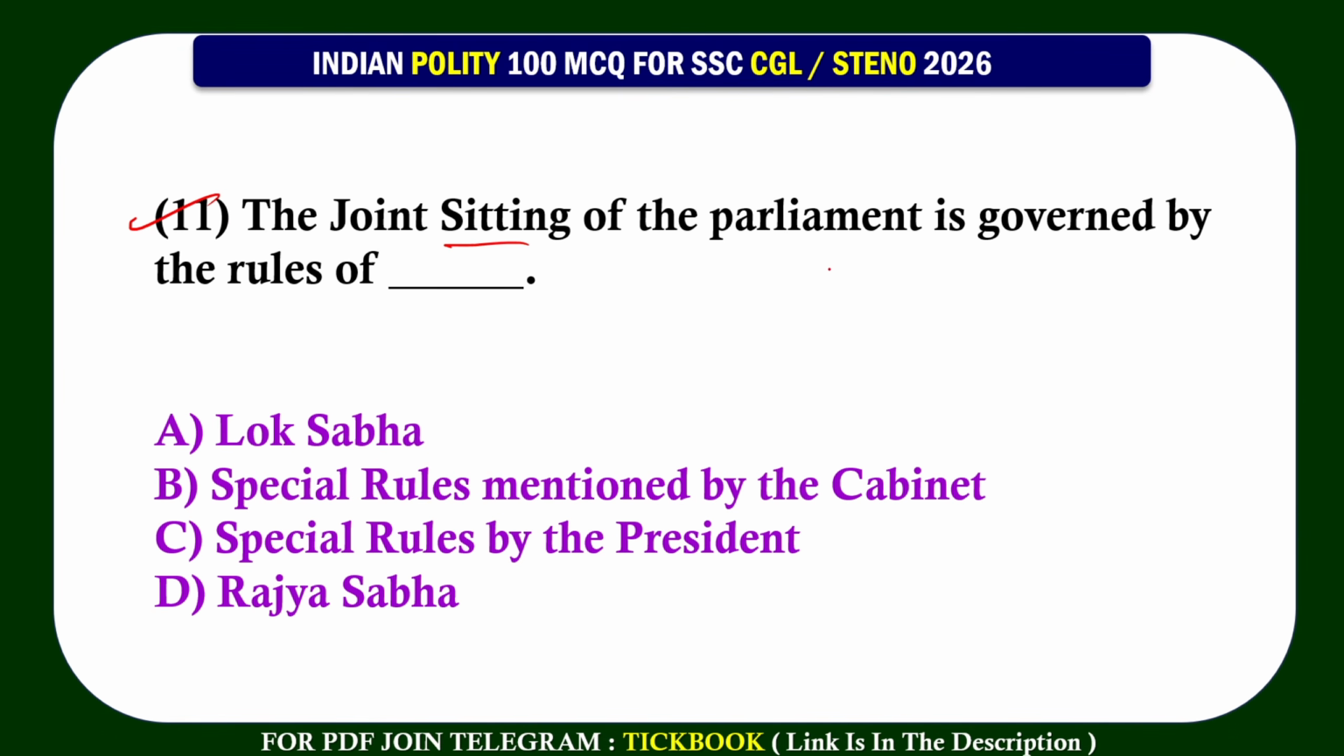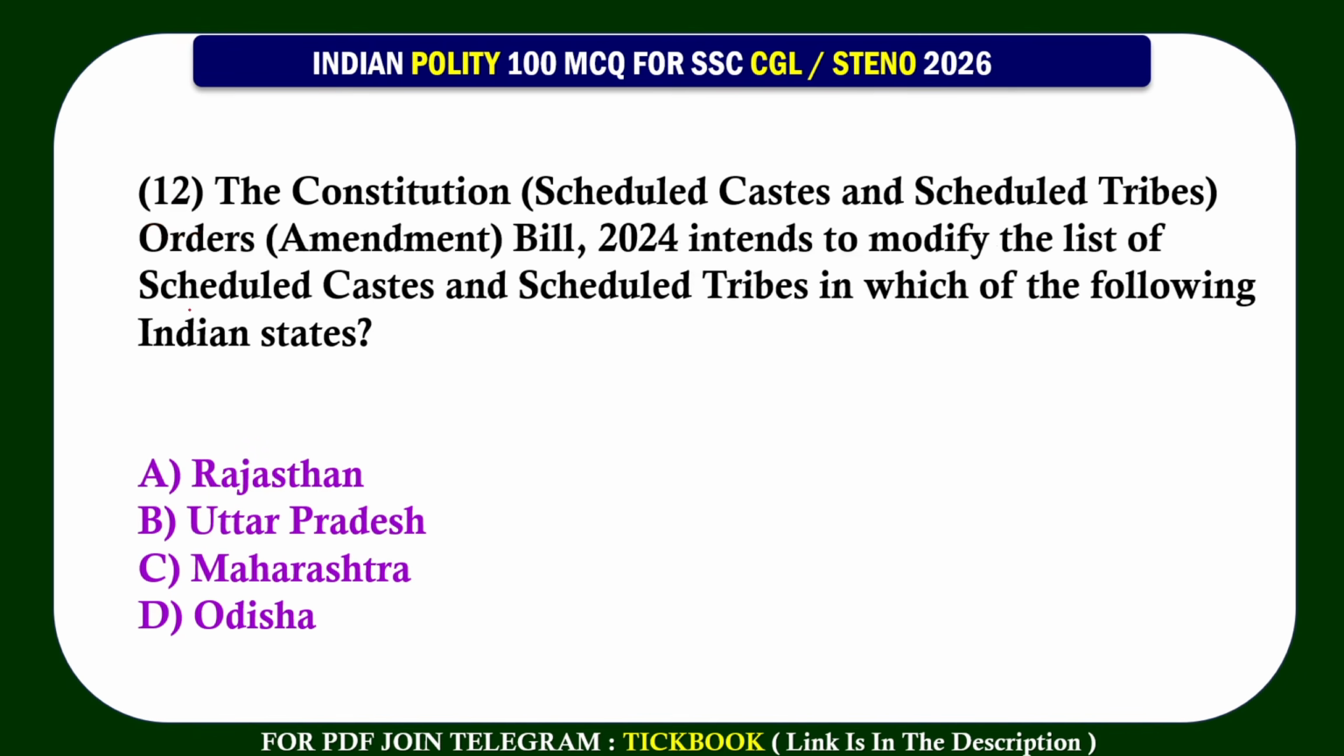11. The joint sitting of the parliament is governed by the rules of? Option number A, Lok Sabha. 12. The Constitution, Scheduled Castes and Scheduled Tribes Orders Amendment Bill 2024 intends to modify the list of scheduled castes and scheduled tribes in which of the following Indian states? Option number D, Odisha.